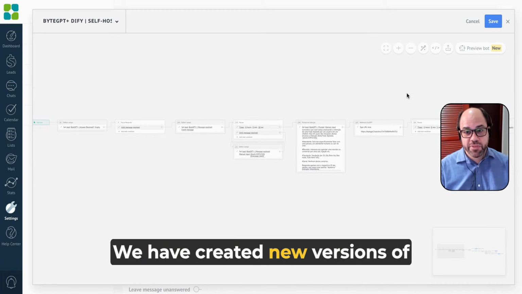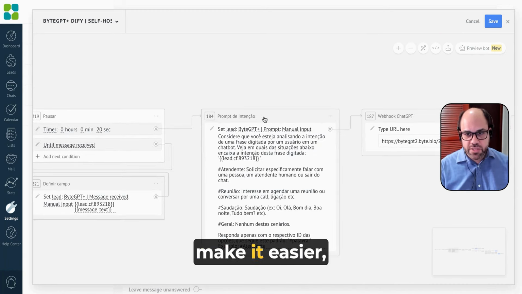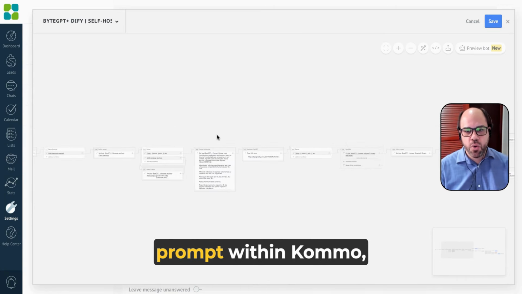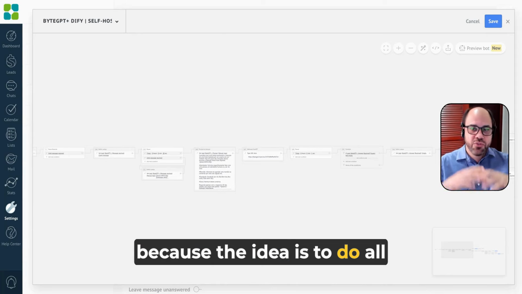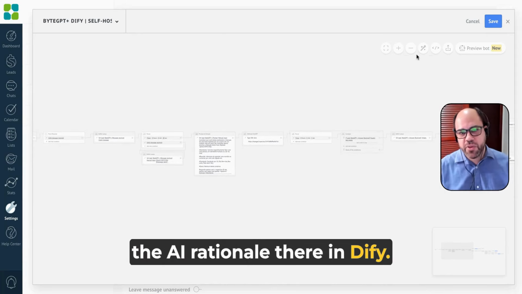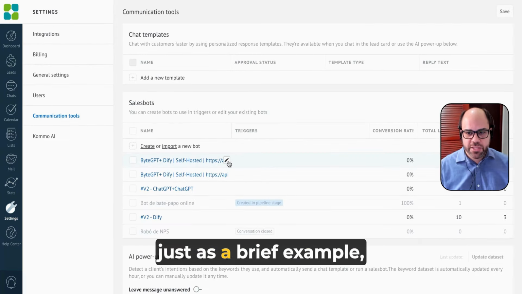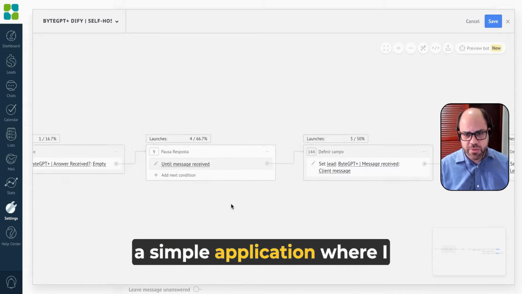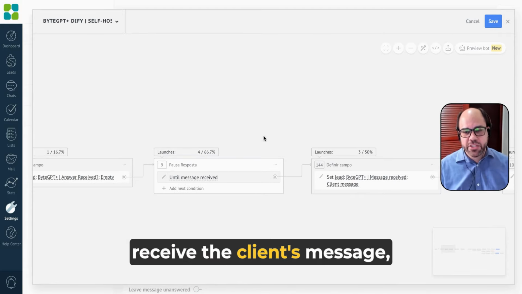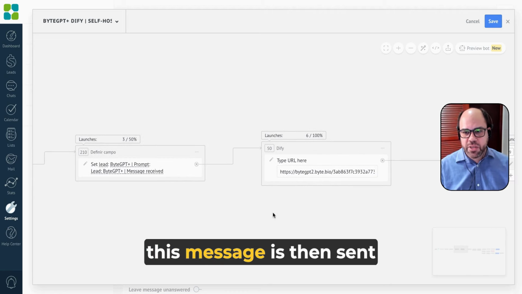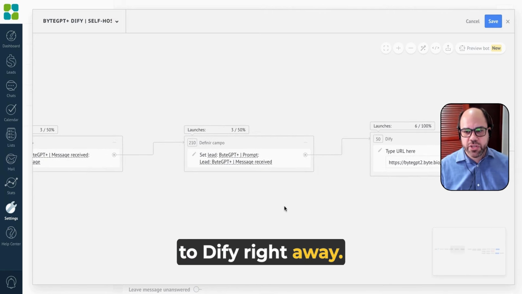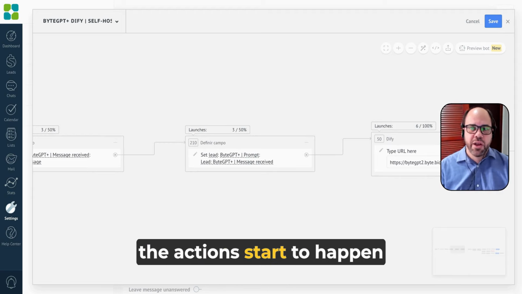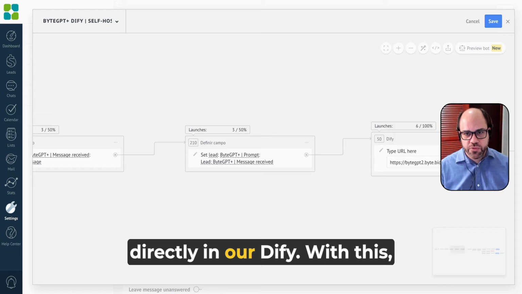We have created new versions of these templates to make it easier, because sometimes we will no longer use the intention prompt within Kommo, because the idea is to do all the AI reasoning there in Dify. For this, just as a brief example, I could create something like this, a simple application where I receive the client's message. This message is then sent to Dify right away. And from this step, the actions start to happen directly in our Dify.